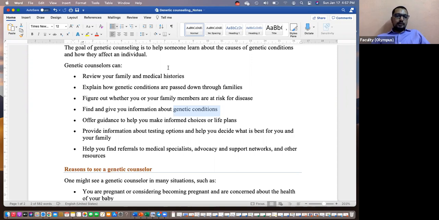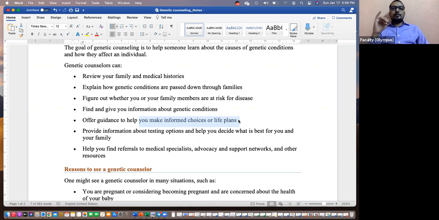So you see what the counselor is doing: knowing the family history and medical history, creating a pedigree chart, and explaining if this is going to pass down in the family, and if so, what is the risk factor for that person and for their children. They can even offer guidance to help make informed choices or life plans. If someone wants to marry their cousin, cross cousin marriages, which are very common, right? But they're worried. They want to know what is the percentage of chance of having certain genetic diseases. They can go to the counselor and ask, so that they can make an informed choice whether to marry someone in the family or not.